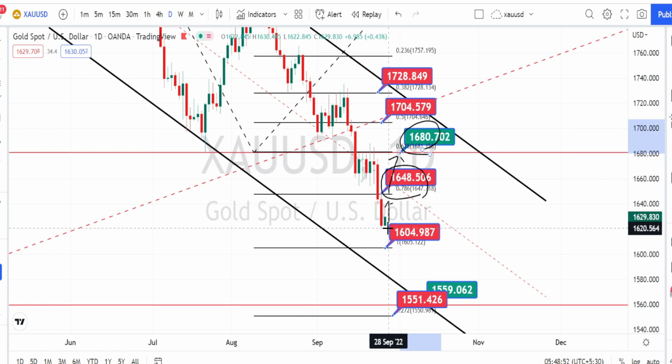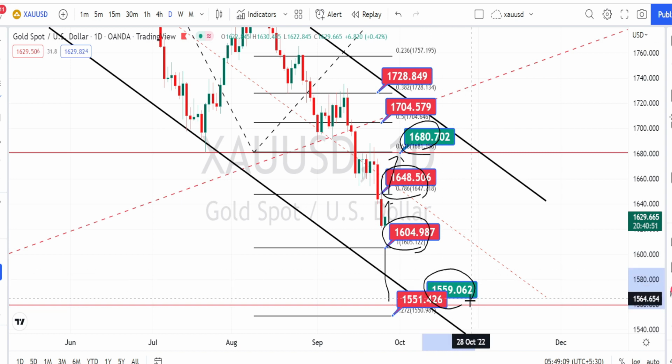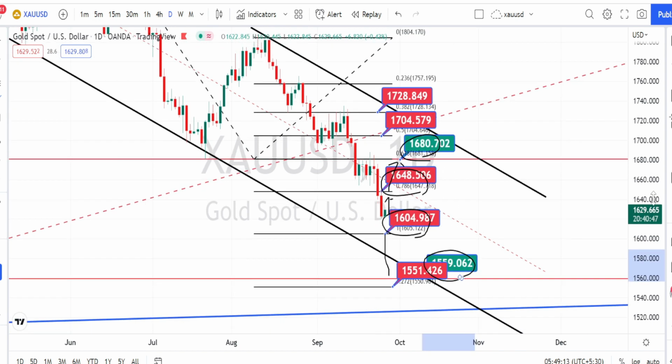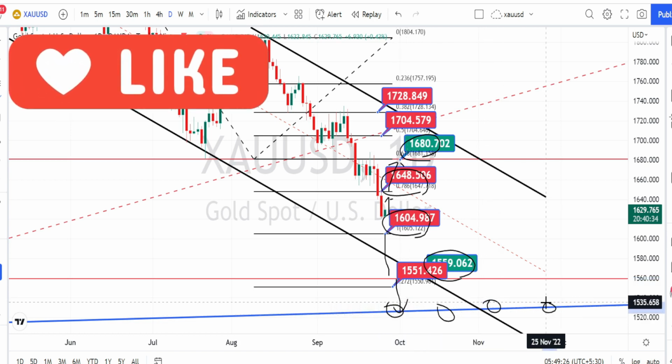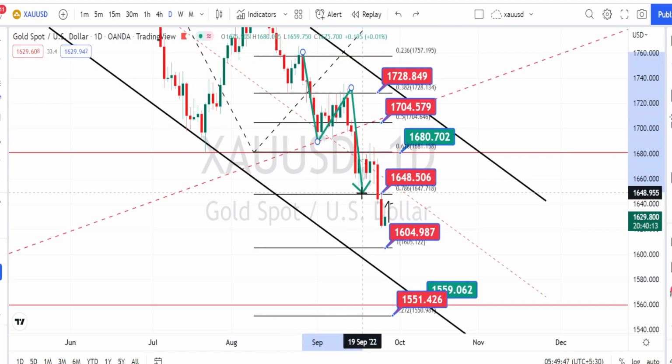And if the price action continues its bearish trend, next level of support is going to be around 1604 or 1600 in daily time frame. And if the price action breaks this support level, we can expect it to take support around the level of 1559 to 1551. We also have the weekly time frame trend line or support line running over here. So even if the price action continues its bearish trend, we can expect it to take support on the weekly time frame blue color support line running over here. So current trend of the price action in daily time frame is also in a very strong bearish trend.